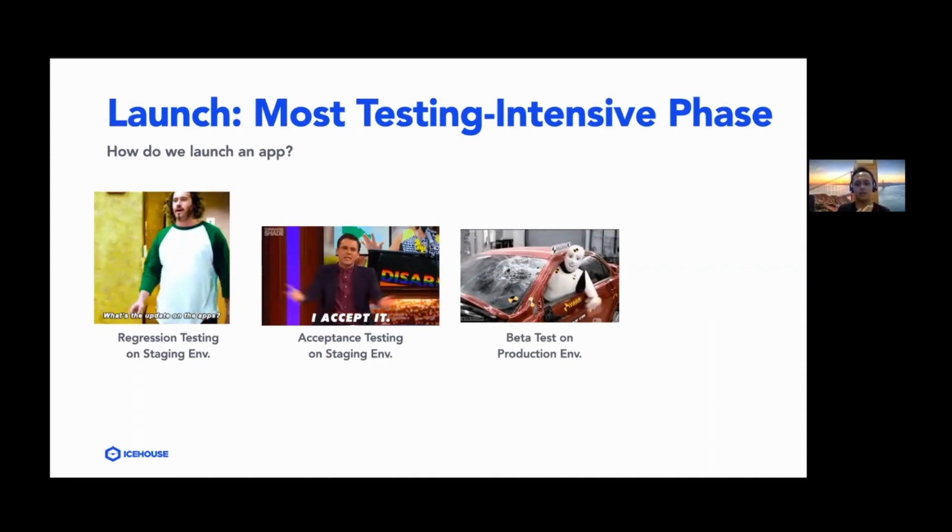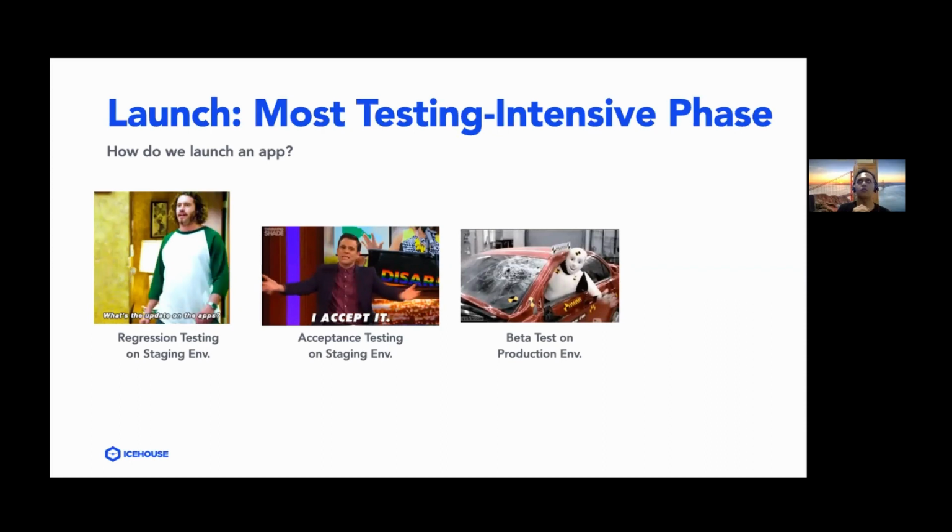In beta testing, we make sure that the app, especially the critical functionalities of the app, are still working on production environment before we actually release it into the Google Play Store or Apple App Store. So we do beta testing in production environment without releasing the app into the stores.